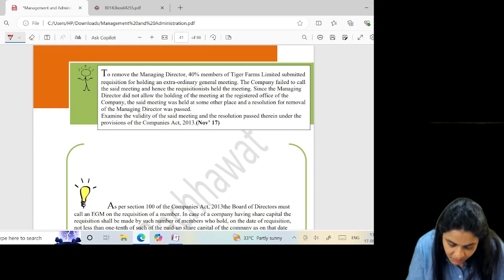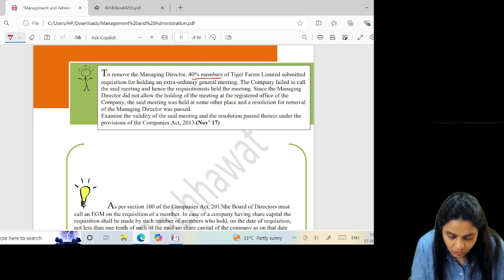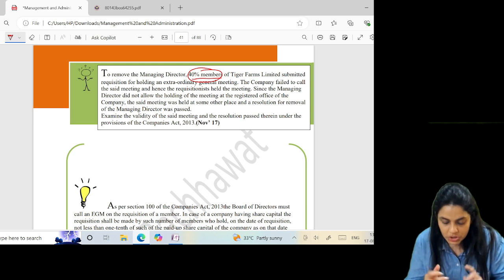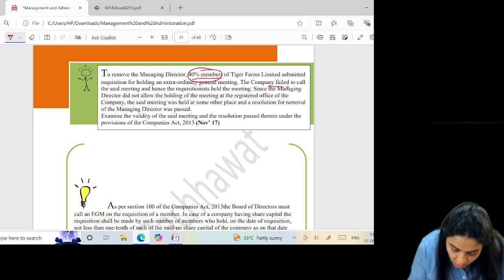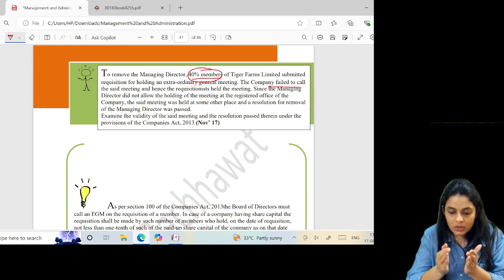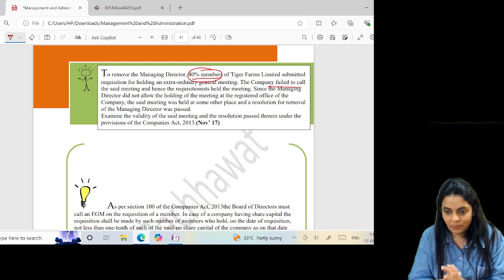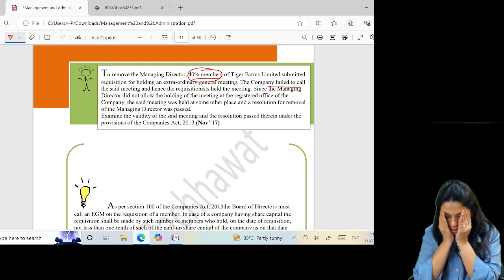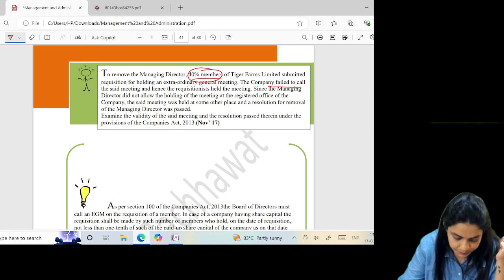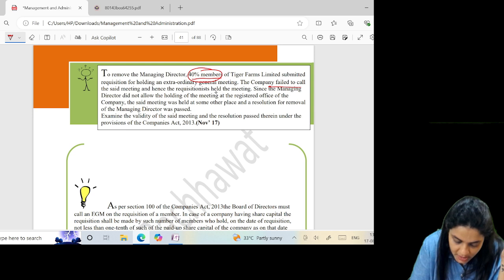To remove the MD, 40% of the members of Tiger Farms Limited submitted a requisition for holding an EGM. The company failed to call the meeting and hence the requisitionist held the meeting. So 40% of the members have made a requisition, good. Company failed to call the meeting and hence, please, one thing always remember, your answer is in the question only. Read the question carefully. You will automatically get your answer. You will automatically get the provisions also. And hence the requisitionist held the meeting.